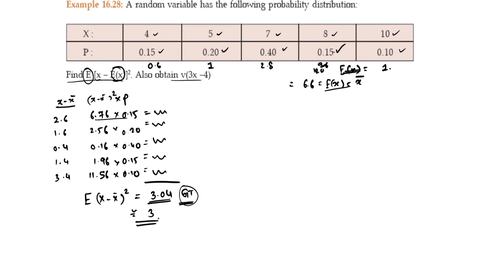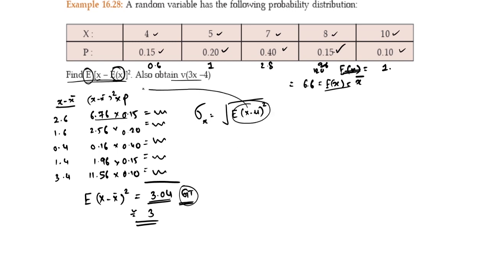So this answer is nothing but 3.04. Now let me find out what this is. How do we find out the standard deviation of x? It is the square root of the expected value of x minus nu, whole square.